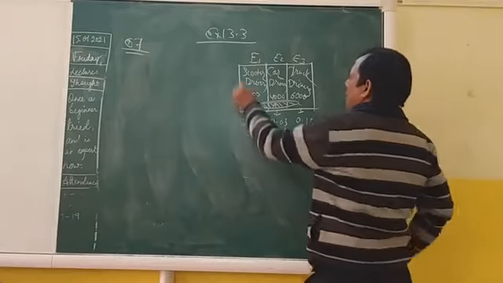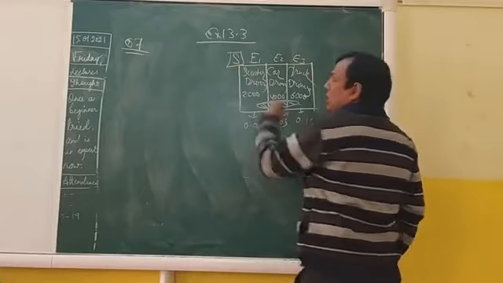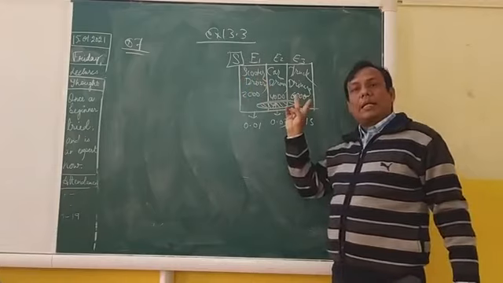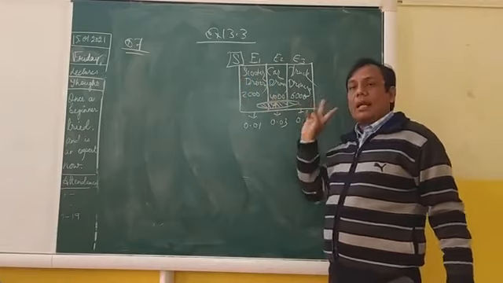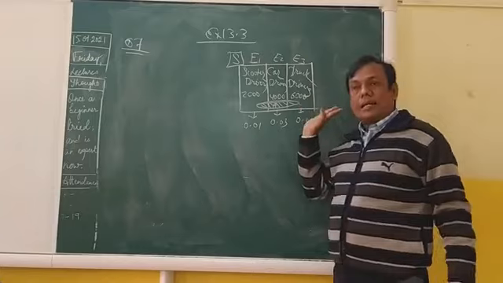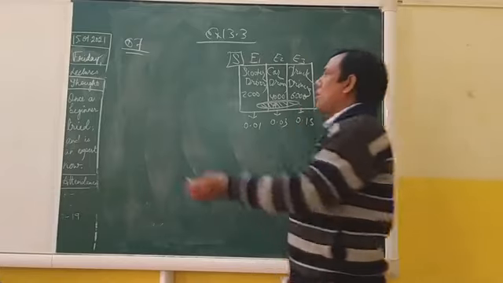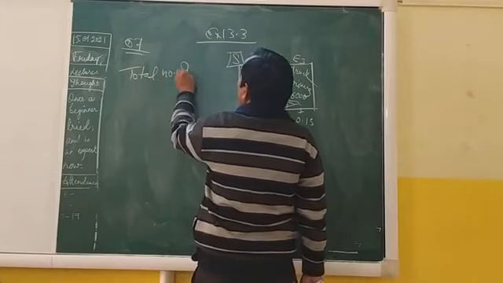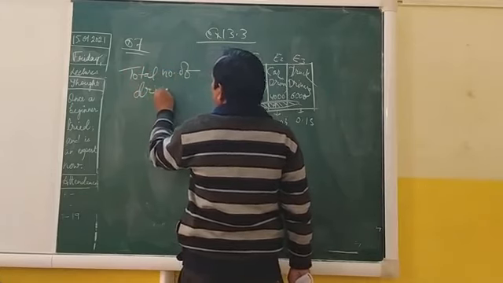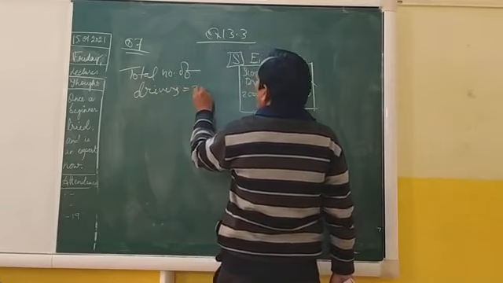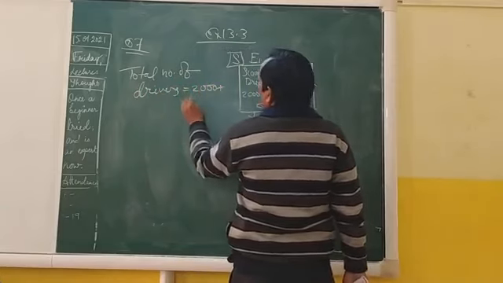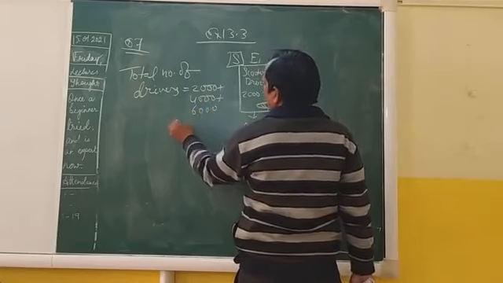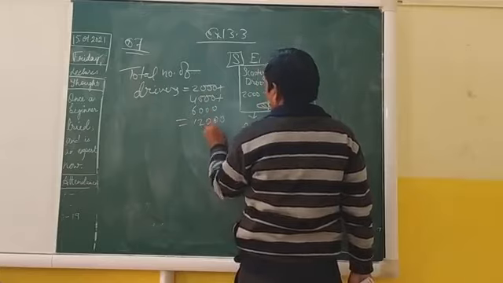So let this be the sample space of the drivers. 2000 scooter drivers are there, 4000 car drivers are there, 6000 truck drivers are there. So total number of drivers is 2000 plus 4000 plus 6000, that is equal to 12,000.